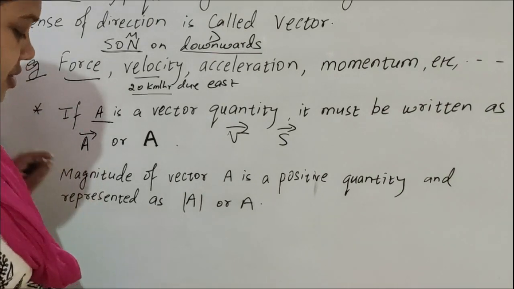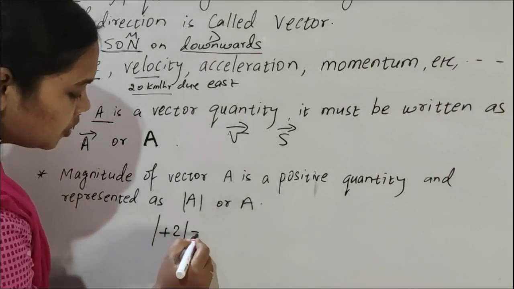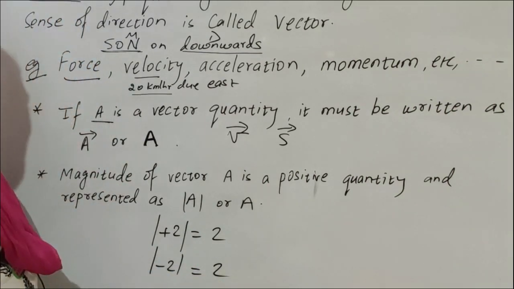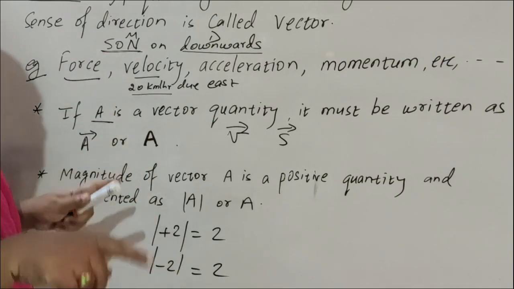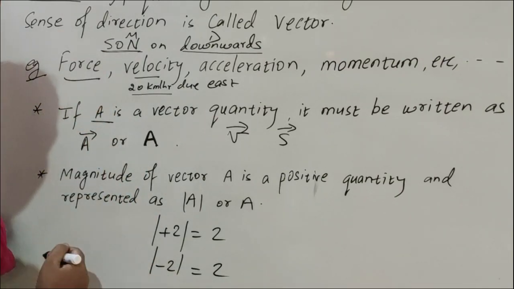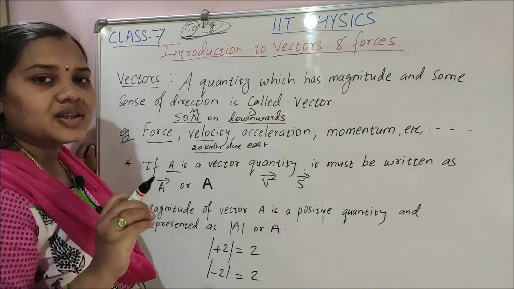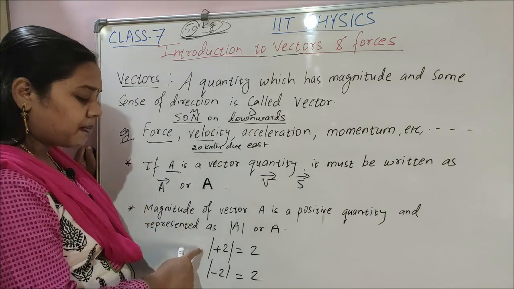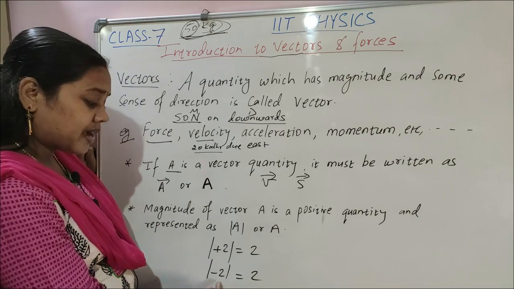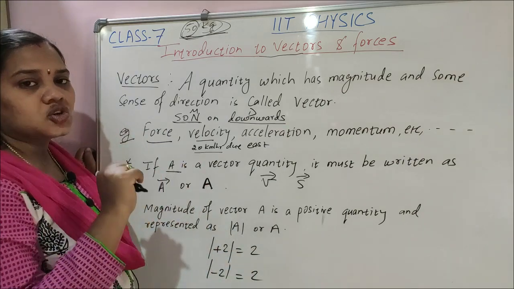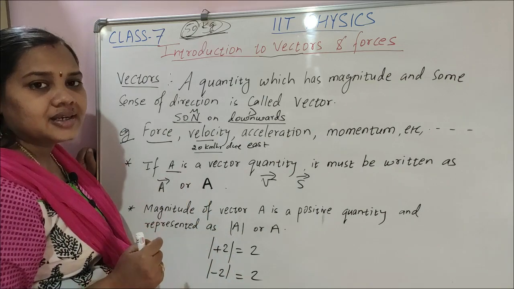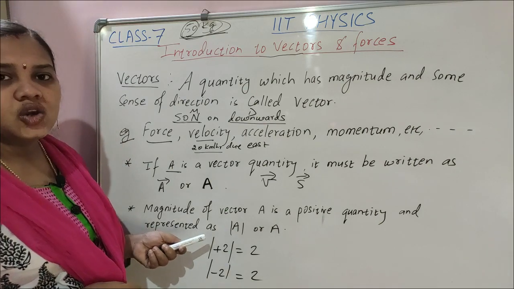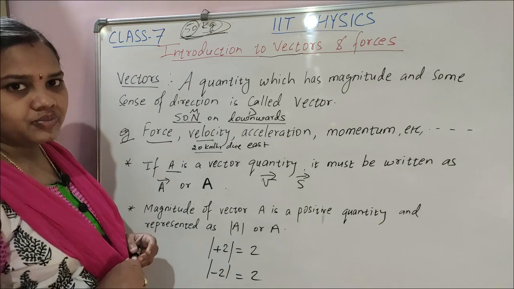When we use mod, suppose the mod of +2 is 2. The mod of -2 is also 2. These two vertical lines on both sides are called mod. So when the given quantity is always a positive quantity, that time we use mod. The mod of +2 is +2 only, and the mod of -2 is also +2 only. So the magnitude of a vector is always a positive quantity. That's why it is represented by mod A or simply A. Got it?